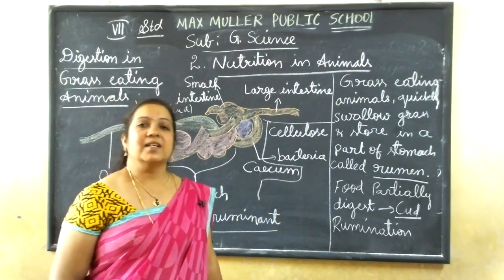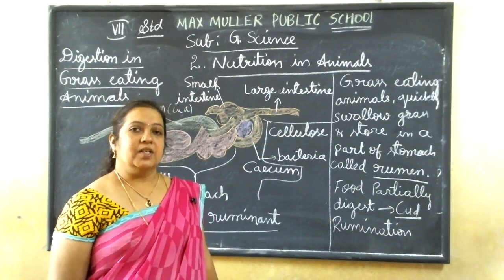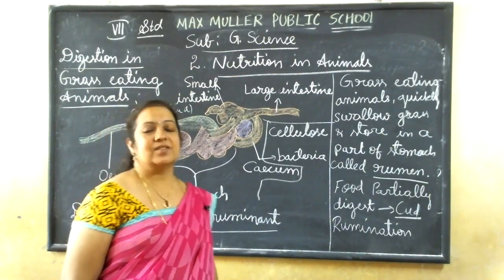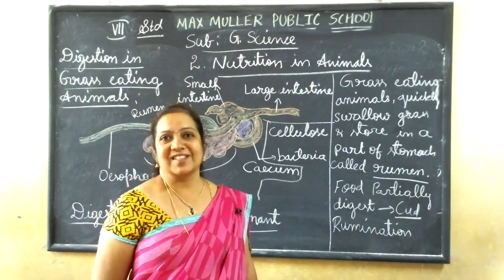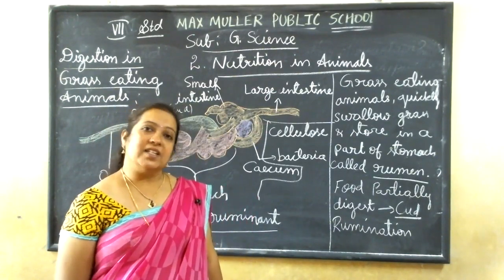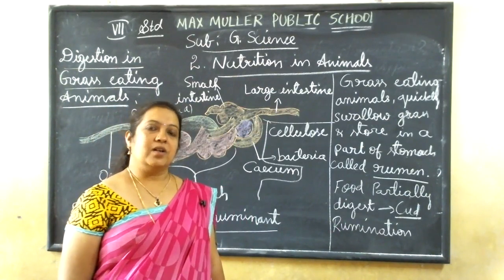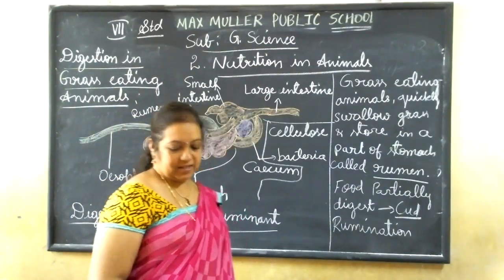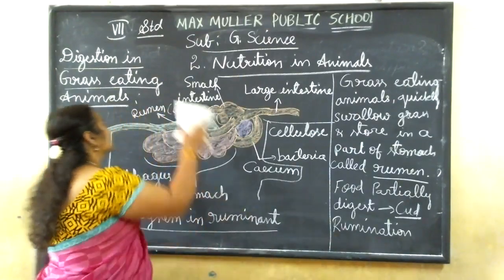In them there are no body parts like this. There is no digestive system, mouth, esophagus, or separate organs. So how do they digest their food? Let us discuss those types of animals.